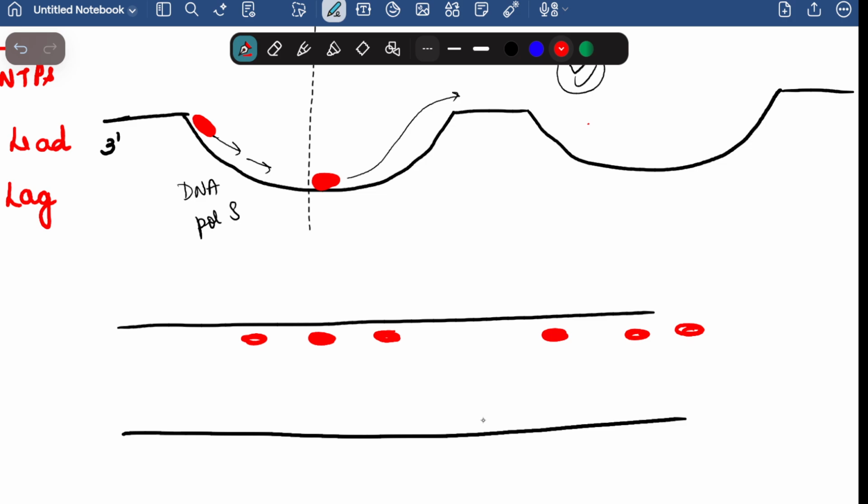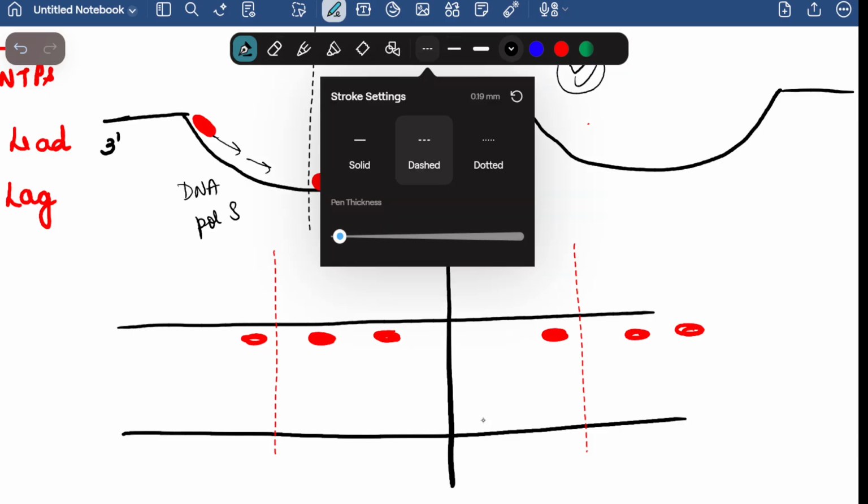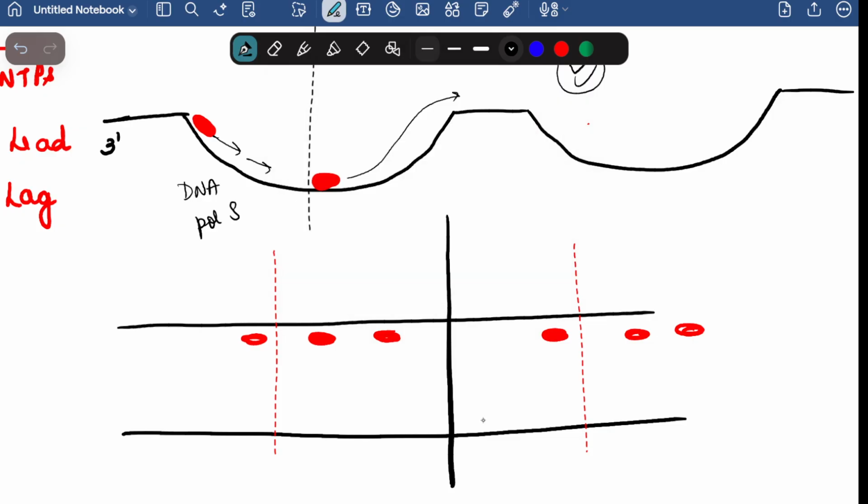See, if you remember, here was our division, and here also it was the division of one ARS from another. We already have learned that the lagging strands will be synthesized here, the leading here, right?